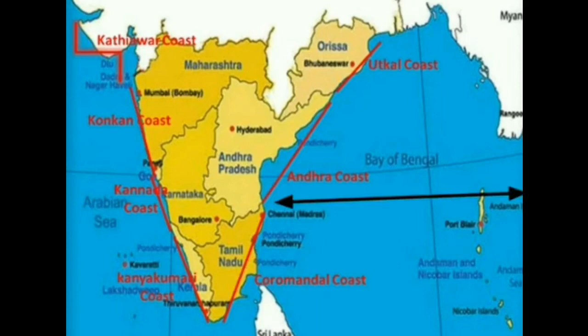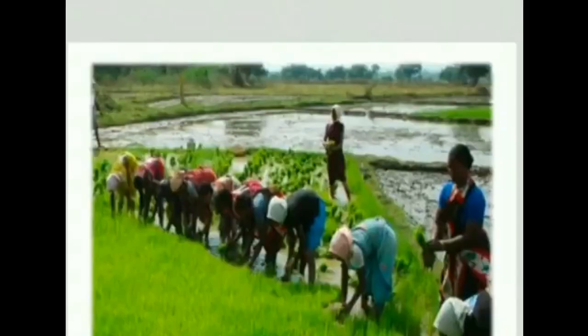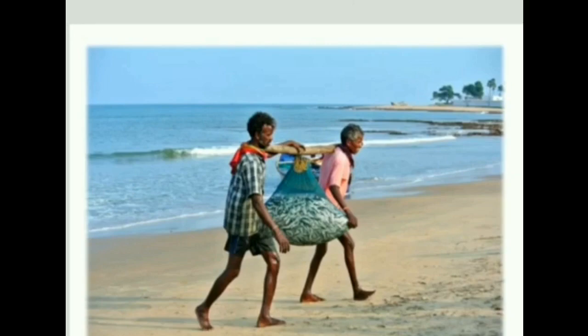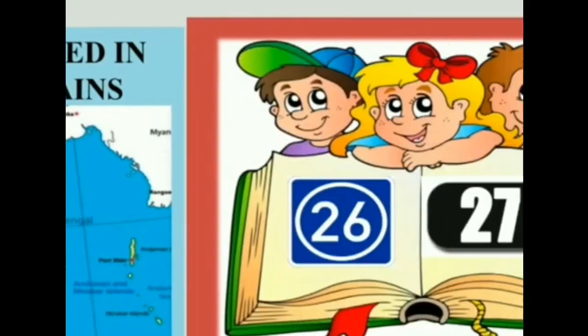The coastal plains meet at Kanyakumari. Farming and fishing are the main occupations in these coastal regions. Children, you will also study about the different regions located in the coastal plains. Now open your textbook to page 26.